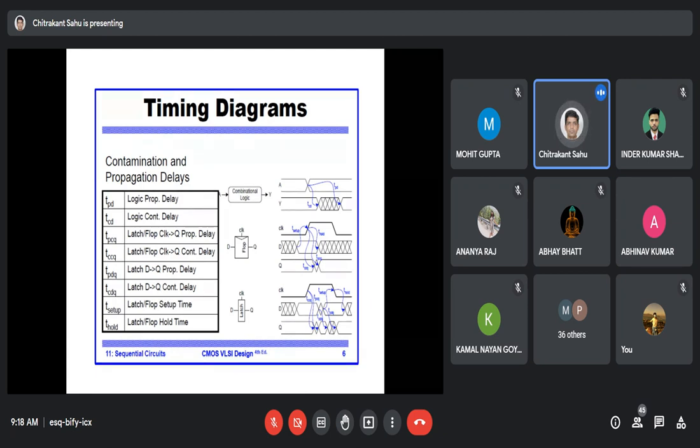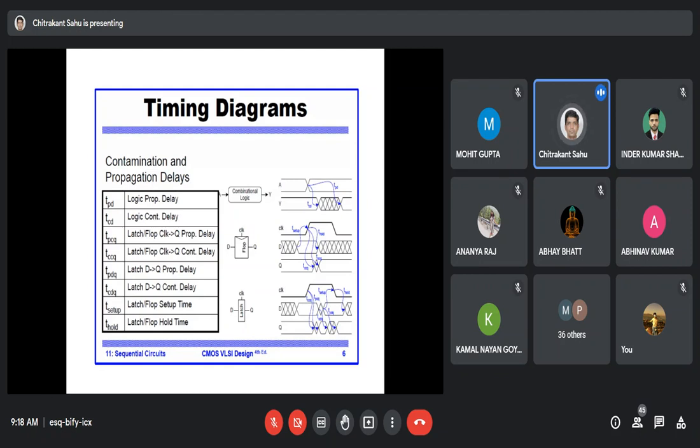That we'll discuss. The second one corresponds to the flip-flop. In the flip-flop we need a clock, a D input, and one output, that is Q. So there are three elements there.